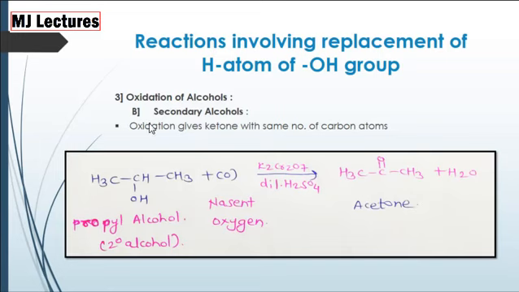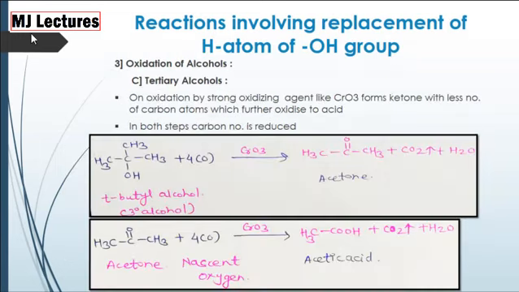Now oxidation of tertiary alcohols. Oxidation of tertiary alcohols gives ketone, and ketone further gives acid. But there is reduction of carbon atoms from alcohol to acetone and again from acetone to acid.